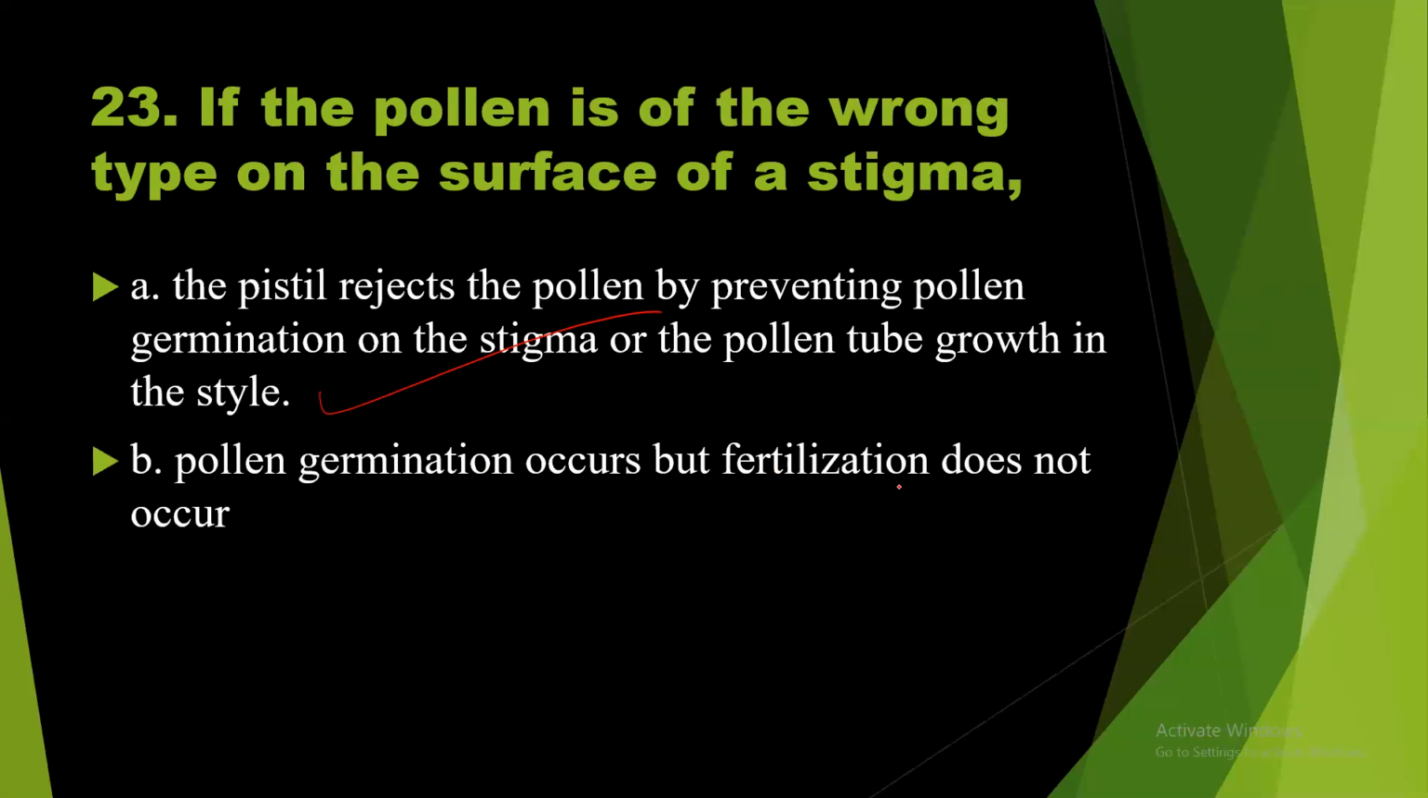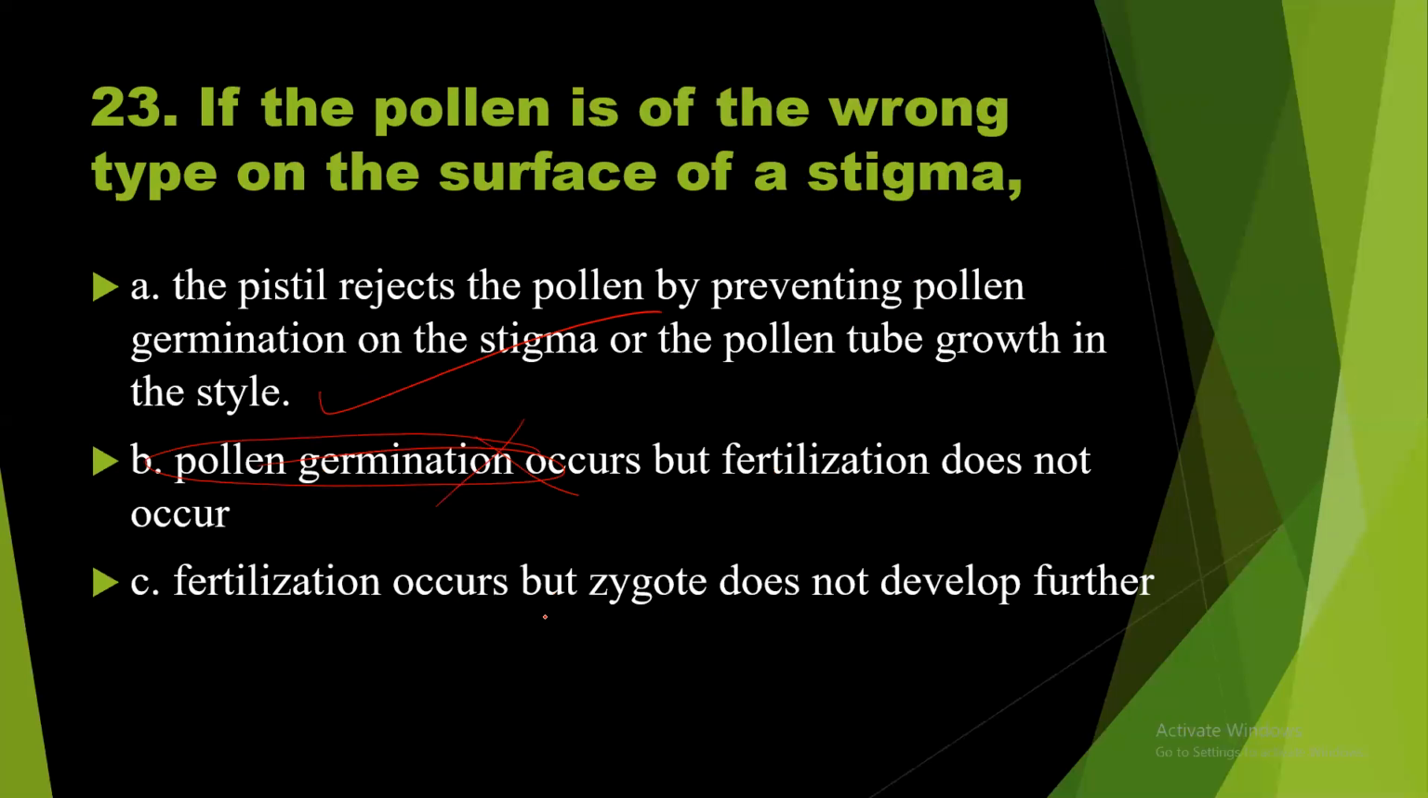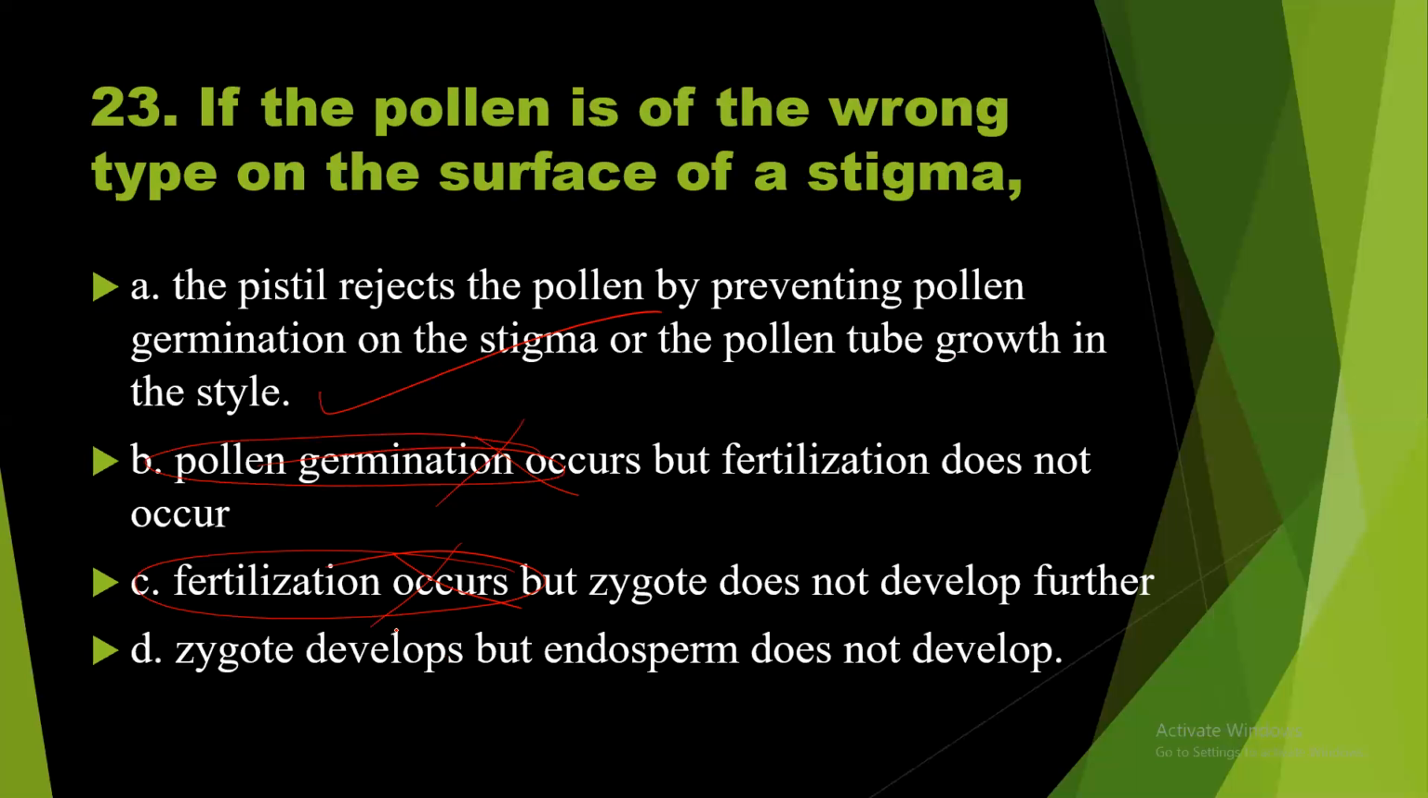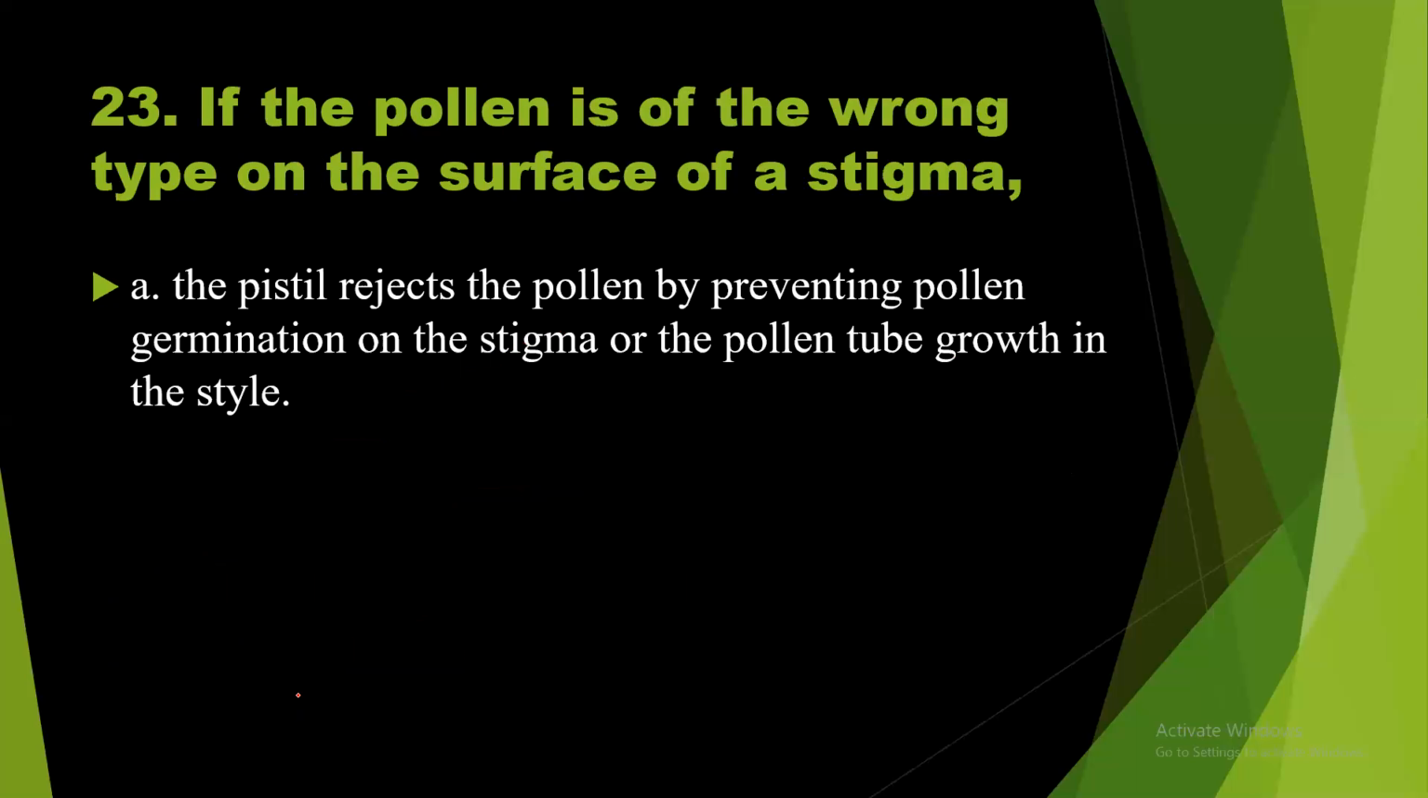Pollen germination occurs, but fertilization does not occur. There is no chance for pollen germination. Wrong. Fertilization occurs. No way. If there is no pollen germination, how does fertilization occur? No way. Zygote develops. No chance, because there is no fertilization. There is no chance for the development of zygote. So option A itself is the right answer.